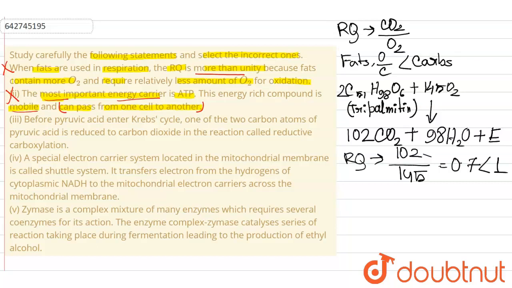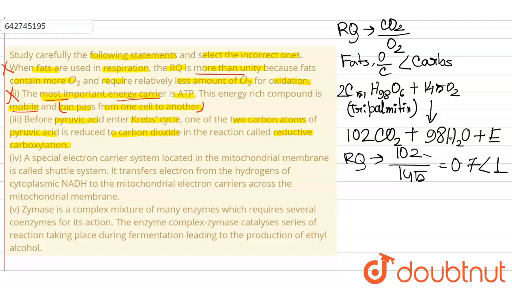Now the third statement: before pyruvic acid enters Krebs cycle, one of the two carbon atoms of pyruvic acid is reduced to carbon dioxide in the reaction called reductive carboxylation. So in Krebs cycle, the initial stage of oxidation of pyruvic acid is the removal of carbon dioxide, and this is done in an oxidative decarboxylation.